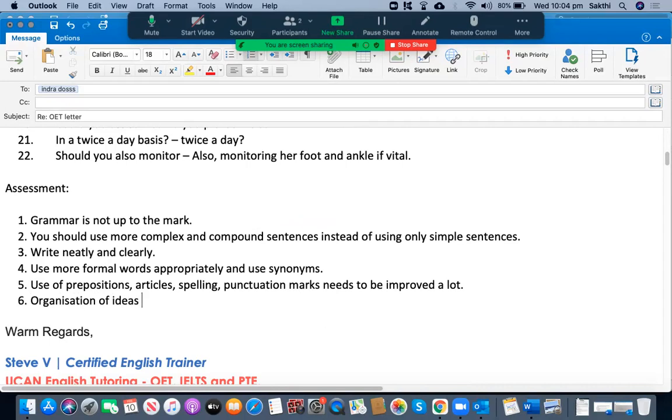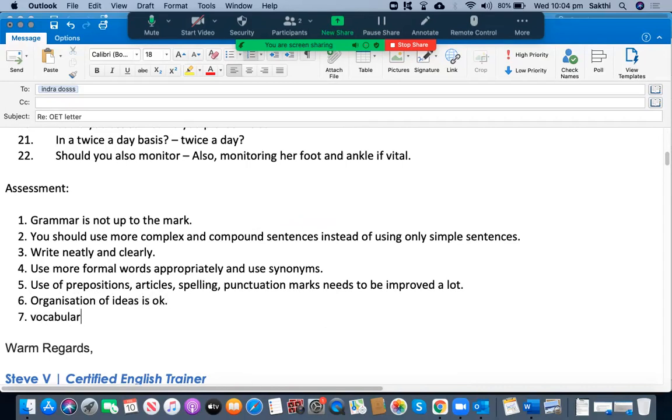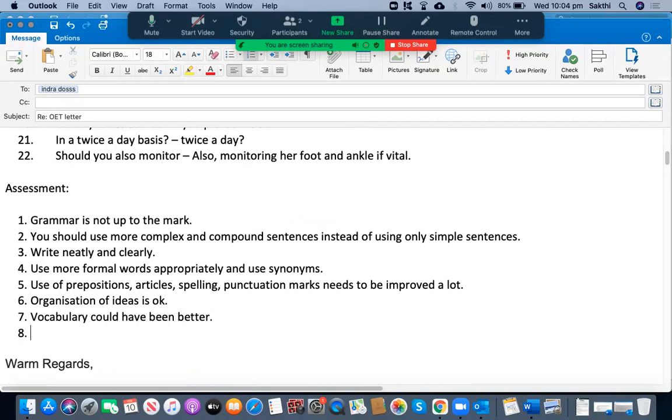Organization of ideas is okay, that's fine. Vocabulary could have been better. You should use the syllables in between. Connectivity is all right. This one looks at case notes, and they are well organized. Punctuation marks is okay. Organization is all right.